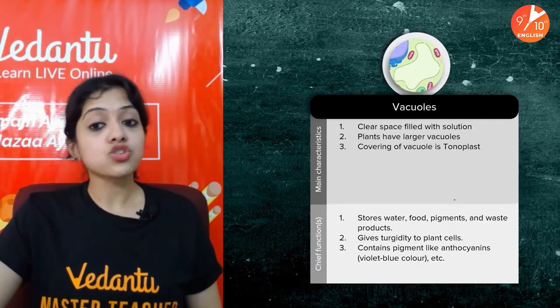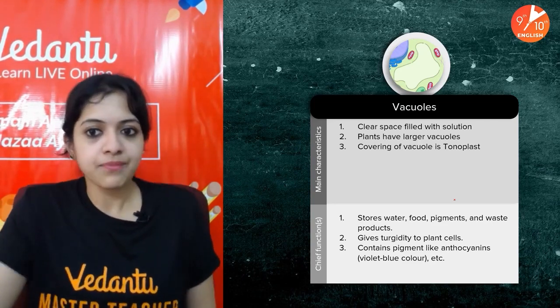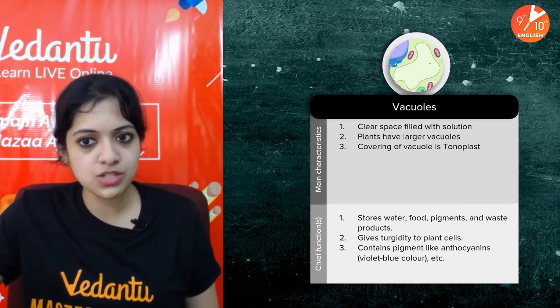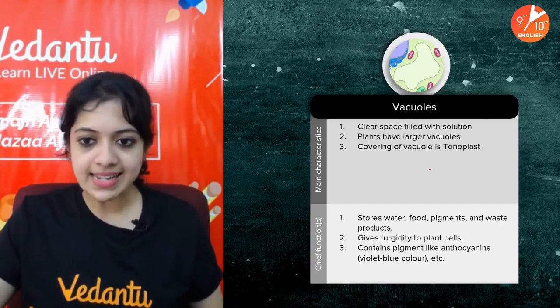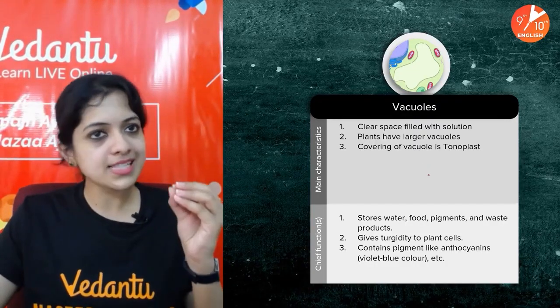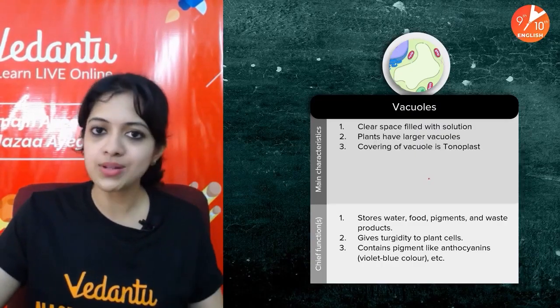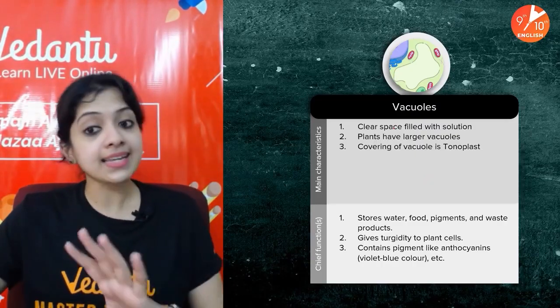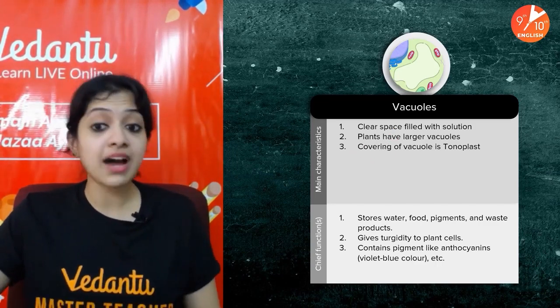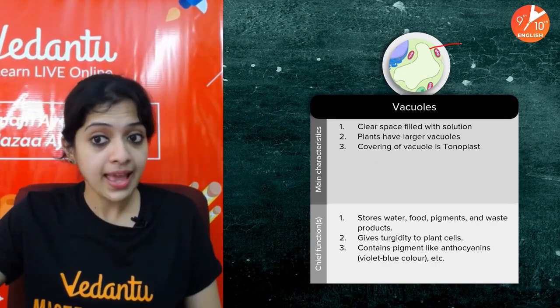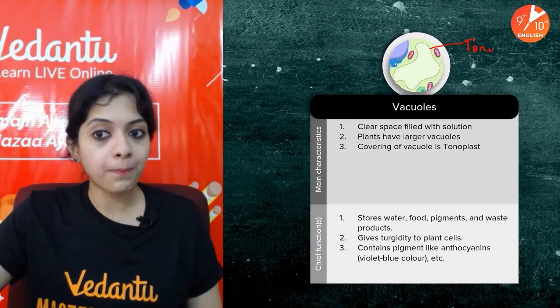Now, coming to the next part, which is vacuoles. Vacuole is this part that you see here, this whitish part. It's a huge one in the case of plant cells. It may be small, temporary, or absent altogether in the case of animal cells. It's a clear space filled with solution. Plants have larger vacuoles. The covering of the vacuole, this membrane, is what we call tonoplast.